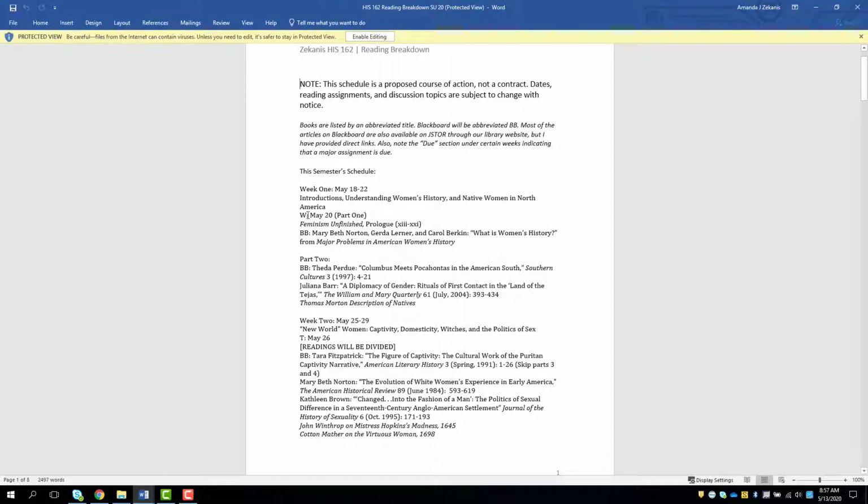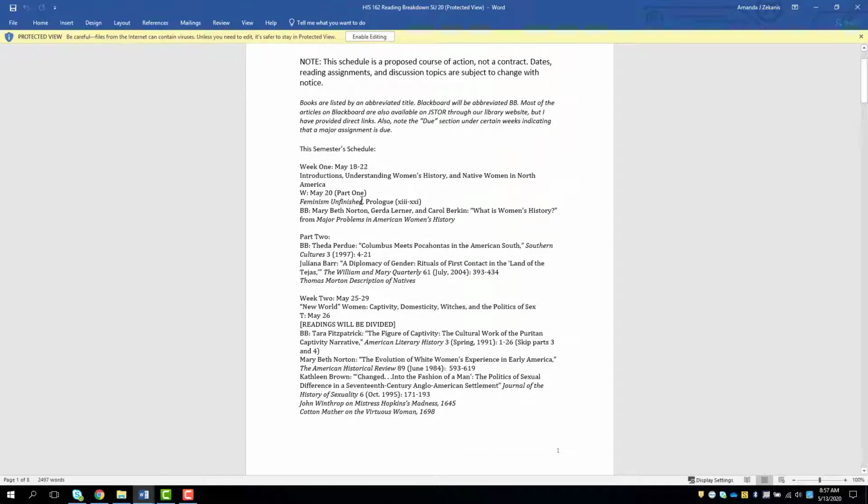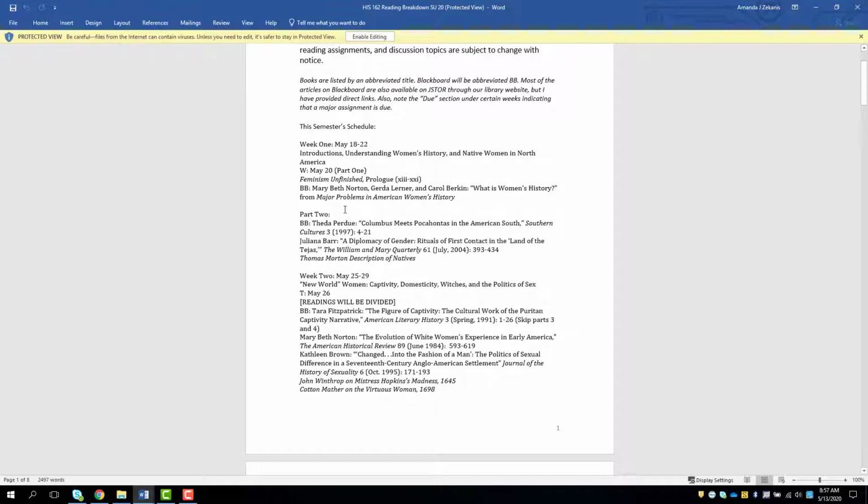Here is everything. So the introduction, the things you need to do, this is what you're going to read, the prologue for Feminism Unfinished. There's an article, BB means Blackboard. There's an article that you'll read on there. And that's the first part. The second part is when we're really going to get into stuff, and that's going to be Theda Perdue, Columbus meets Pocahontas in the American South, and Juliana Barr, A Diplomacy of Gender, Rituals of First Contact in the Land of the Tejas. And these two women are super prominent Native historians and gender historians, so I hope you enjoy their stuff. So those 2 articles are the second part of that first week.